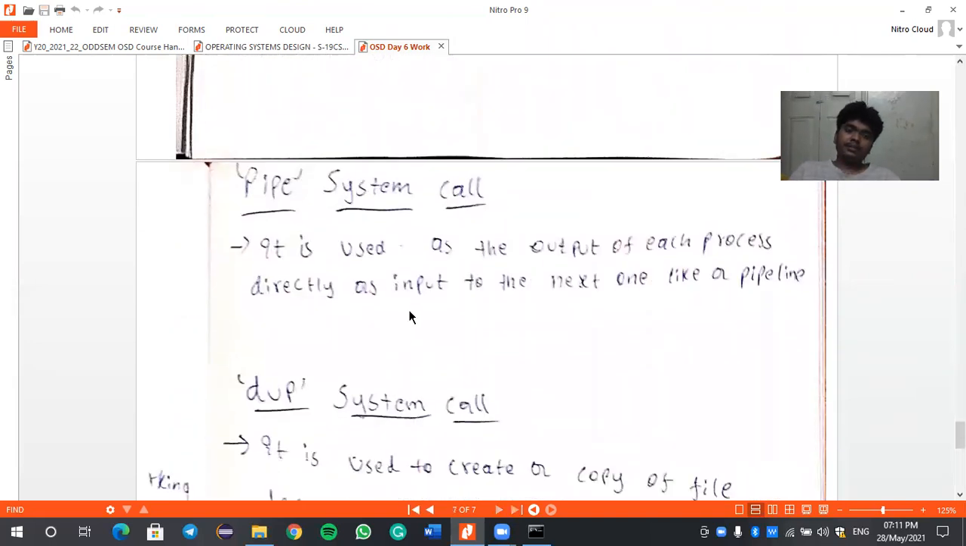And now I am getting into the pipe system call. The pipe system call is nothing but it is used so that the output of each process is directly used as an input to the next one, like a pipeline. Here we can discuss that the output of each process will be directed as an input to the next one. It works like a relay race. If one person runs and gives the baton to another one, the next one can run. So this is like a pipe system call.